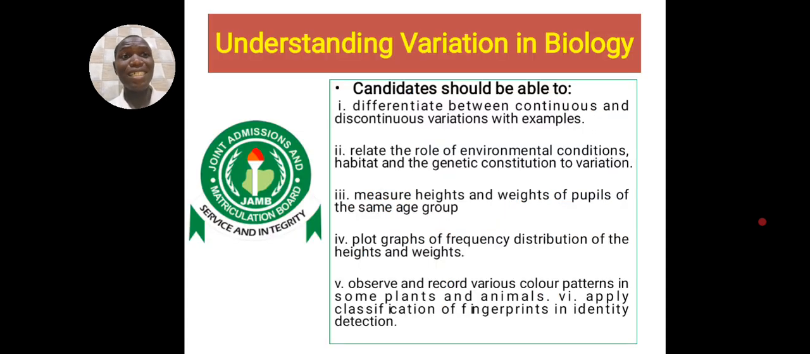So the first thing is that under variation in biology, JAMB has an objective. There are things they expect you to know. So if you are able to know it, it means you have been able to answer the questions that they are going to ask you in JAMB this year. Or rather next year, because we are almost at the end of the year. So here are the 5 objectives under this part of variation that JAMB has given, that you as a student or as a candidate for JAMB should be able to know.